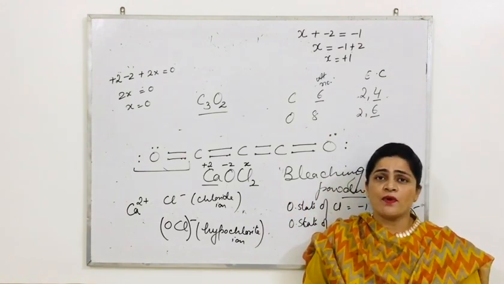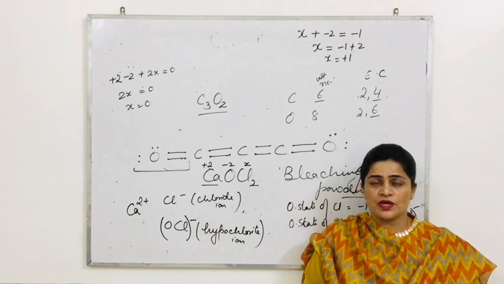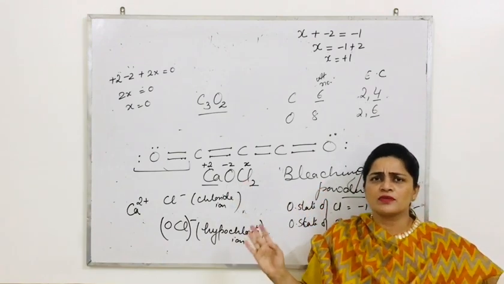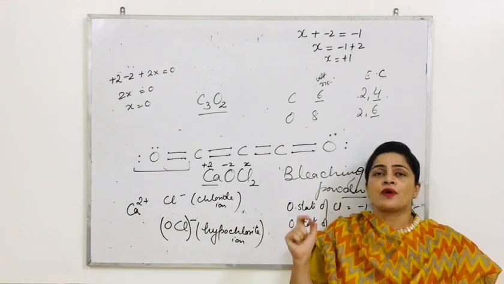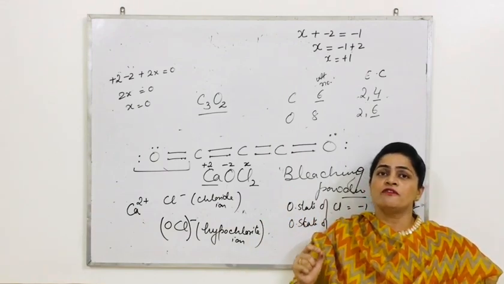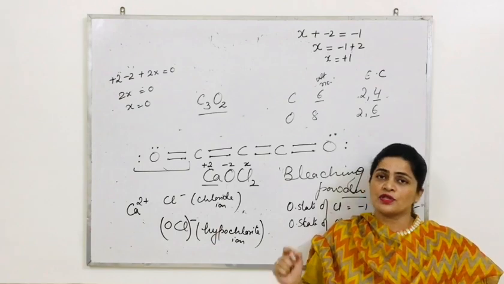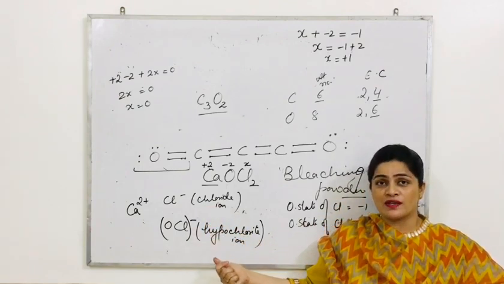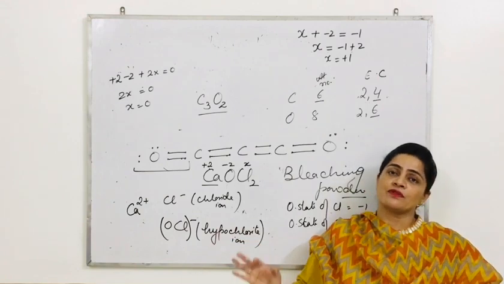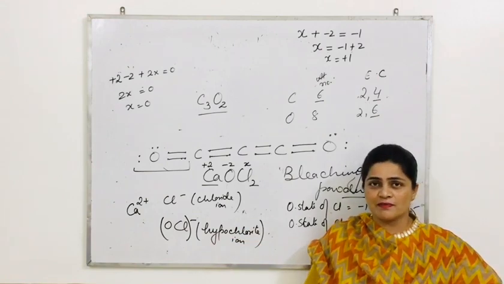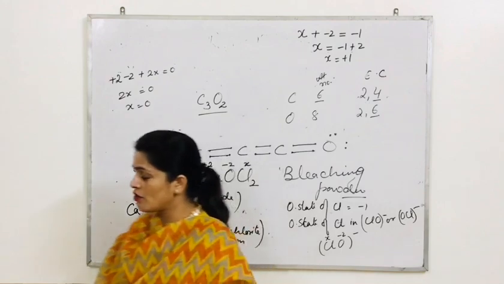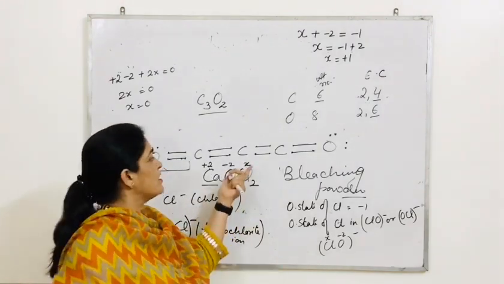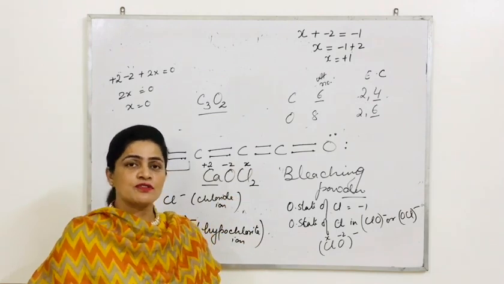Okay, it's a very important competitive question. They directly write that in bleaching powder. It's a very common question. In bleaching powder, write down what is the oxidation state of 2 chlorine atoms. So you should know minus 1 in the form of chloride and plus 1 if it's a part of hypochlorite ion. This is the last example of that category. So I have solved both the problems. One problem was given to you as homework, one problem was given to me. So I have solved both.